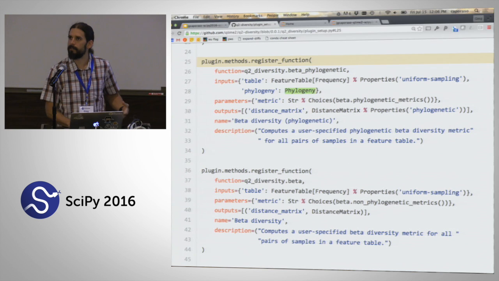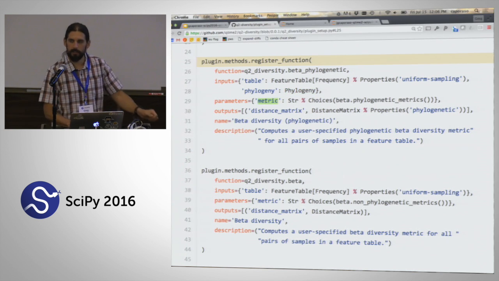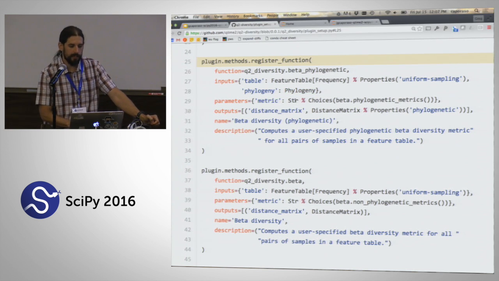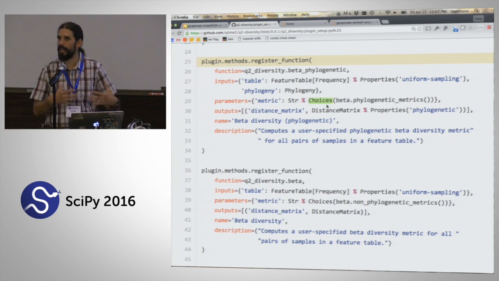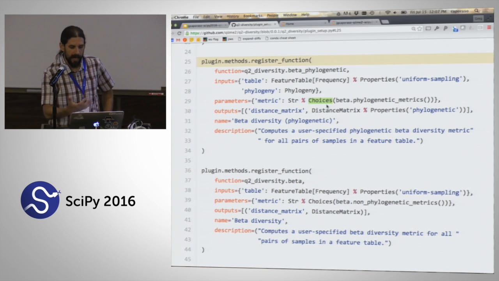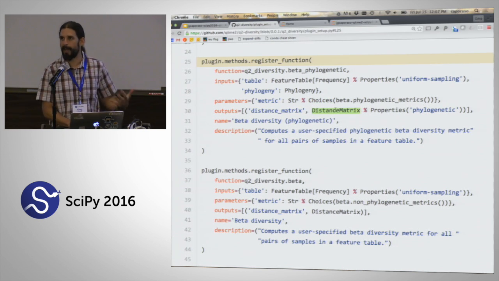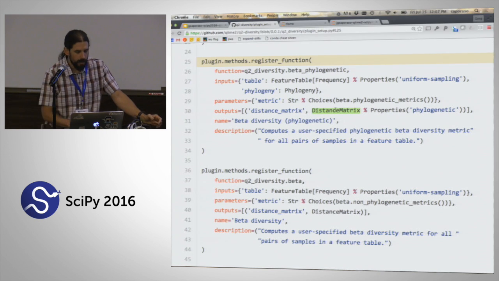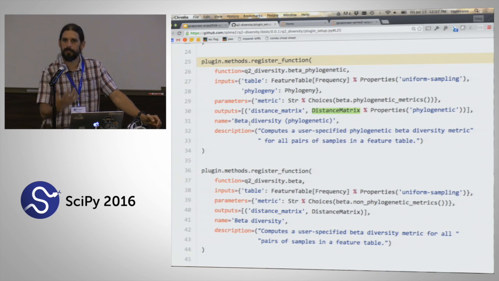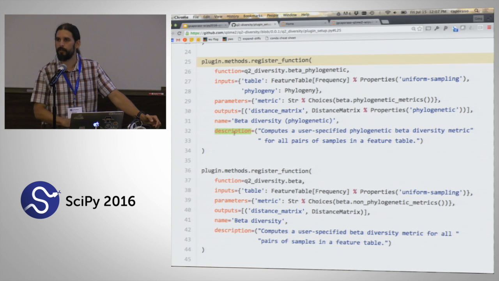We have some primitives that we're passing as well here. Remember, we also pass this metric parameter. We're saying that's a string, and it's a choice. So we have some available metrics, and we're making those available as inputs to this function. And then our output is called distance matrix, and it is of semantic type distance matrix. We have a name that's used in documenting this or presenting this to a user through an interface. And we have a description, so also for documentation.